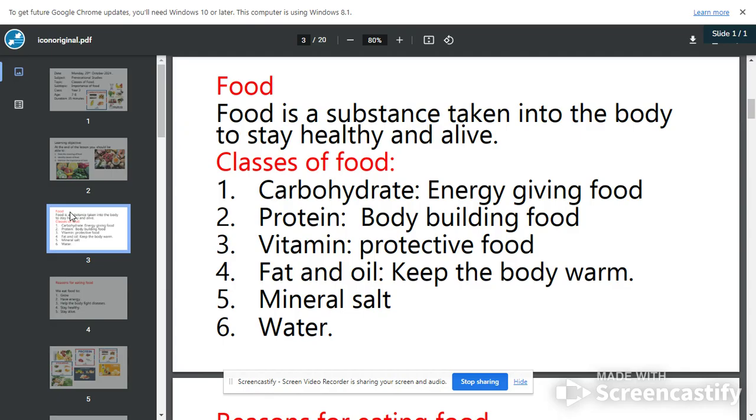So, having explained that food is a substance taken into the body, we are now going to look at classes of food. Number one class of food is carbohydrate. Another name for carbohydrate is energy-giving food. What are those foods that will give us carbohydrate? I know you know some of them. If I ask you what you ate this morning, some of you will say bread. Bread is a very good source of carbohydrate. Some ate rice, some ate pasta, some ate indomie, some ate yam, some ate potatoes. All these are carbohydrates. They give us energy to run around, energy to walk.